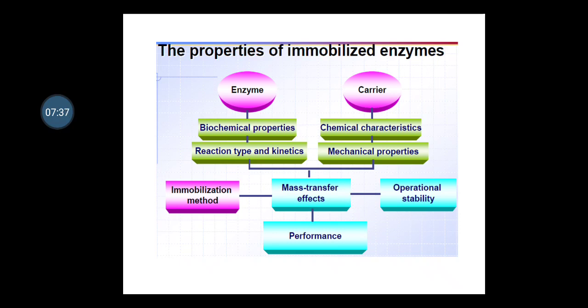Apart from that, by looking toward the selection of the carrier, the two properties as with the enzyme perform their own role better for the immobilization of the enzyme. So the very first property related with the carrier is chemical characteristics and mechanical properties. So these mechanical and chemical properties are a major factor related with the carrier, by which one can confine the enzyme with the help of this carrier.